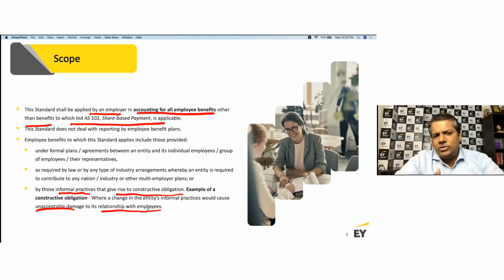In India, that's not relevant because we're not applying Ind AS to those structures, those trusts. They continue to be guided by Indian GAAP. And then the third element where this is applicable is that, even though it is not written, if the informal practice results in a constructive obligation, it is also covered by Ind AS 19.